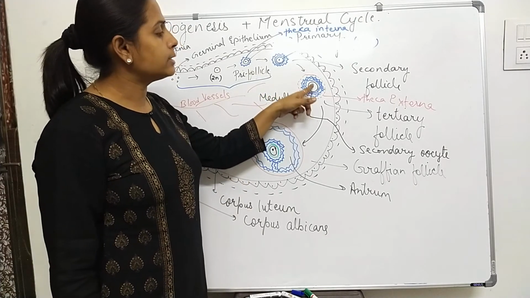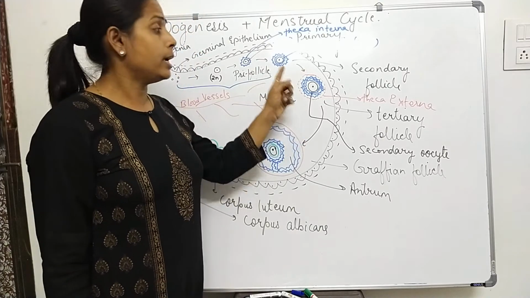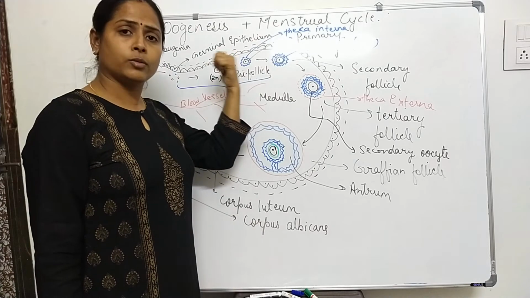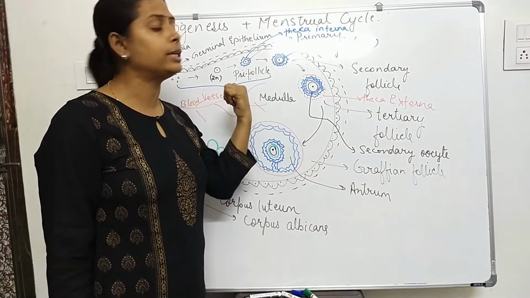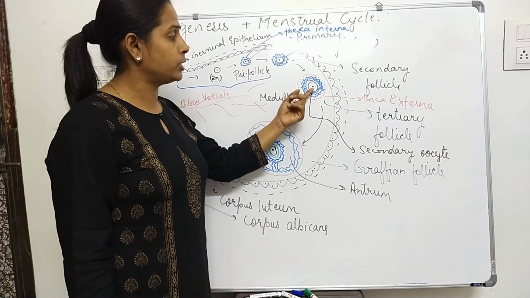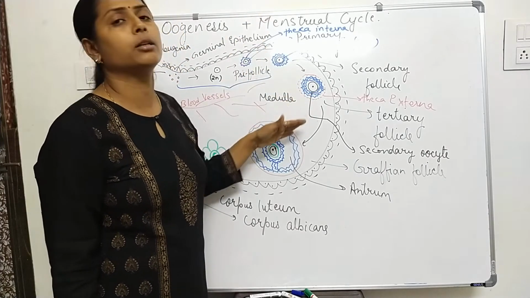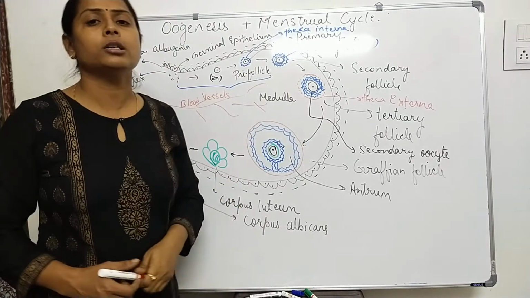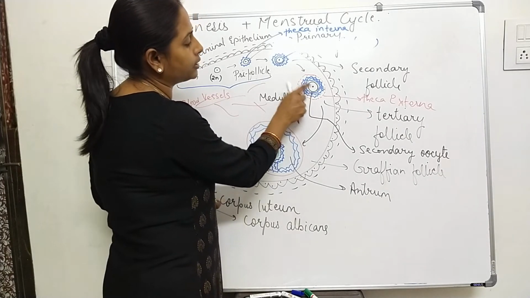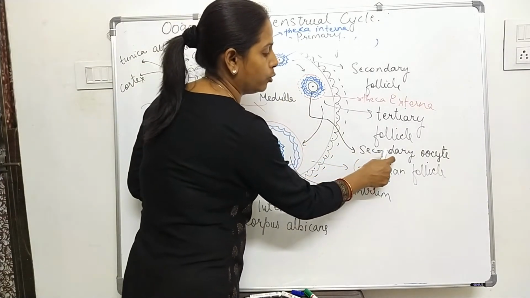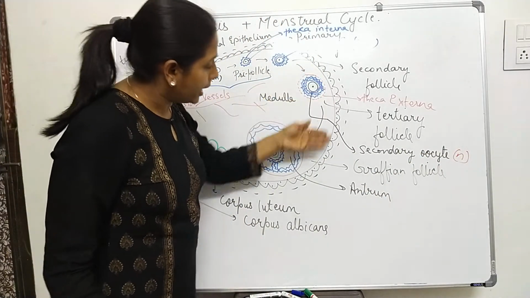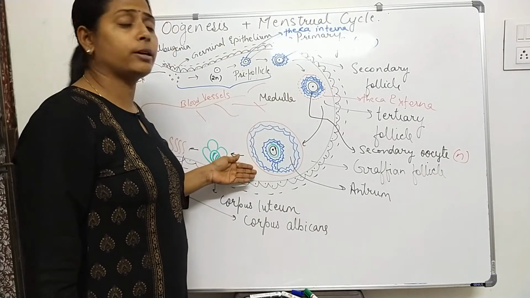The primary oocyte inside this follicle completes its meiosis 1 cell division, which was arrested at the stage of metaphase 1 during fetal life. But at the age of puberty, every month, this primary oocyte completes the meiosis 1 cell division and forms the first tiny polar body. That means inside the tertiary follicle, the primary oocyte converts to the secondary oocyte, and here the chromosome number gets halved. Then this tertiary follicle transforms into the Graafian follicle.